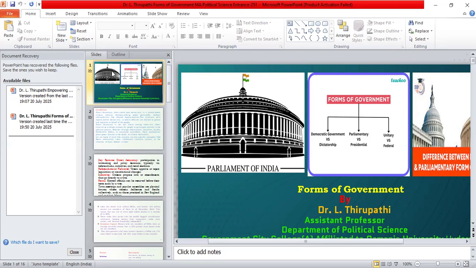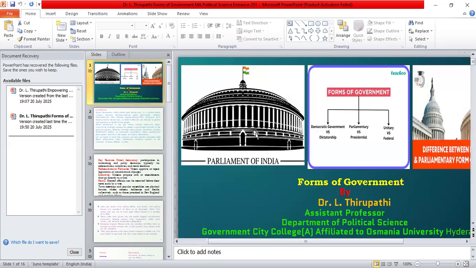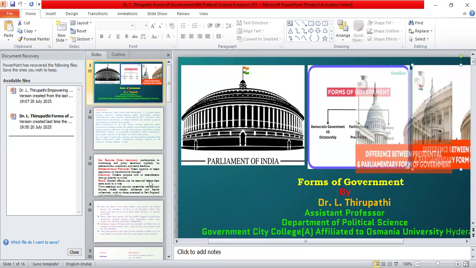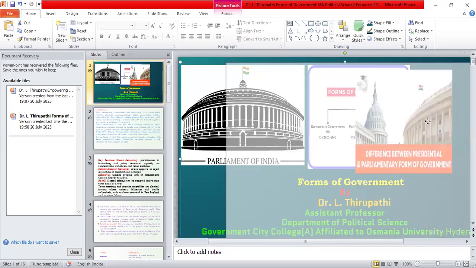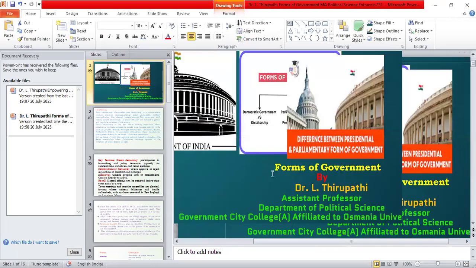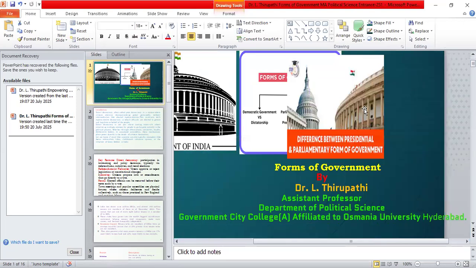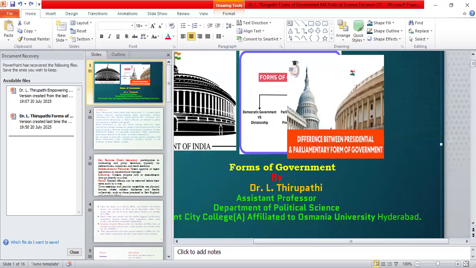Among them, the popular ones are the parliamentary form of government and the presidential form of government. Before going into details, we will have an understanding of the unitary form and the federal form of government.